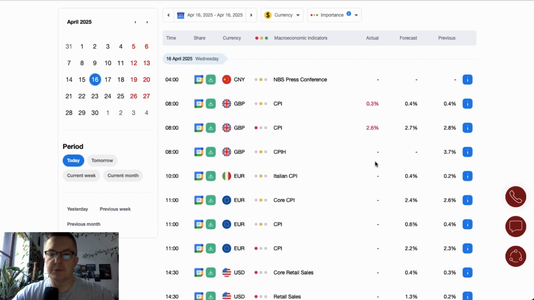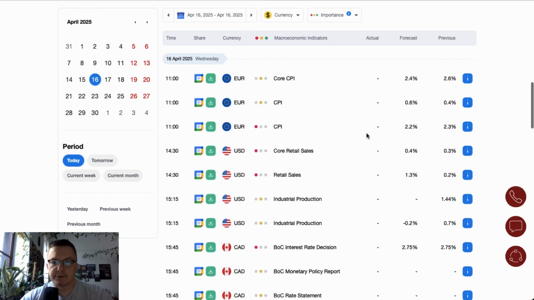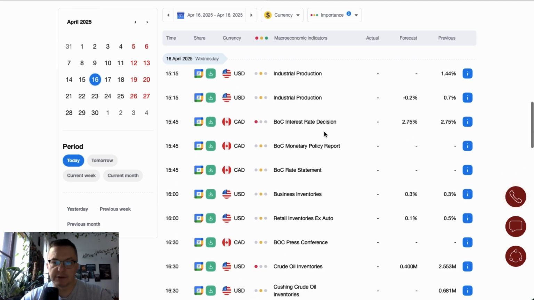Data from the UK in the form of the CPI came in lower than expected. The previous number was 2.8, the market forecast was 2.7, the actual number is 2.6%. We are looking for the CPI data from the Eurozone, scheduled for release at 11 o'clock. Core retail sales and retail sales data from the US are scheduled for release at 2:30. Then we get the industrial production data from the US scheduled for release at 3:15.